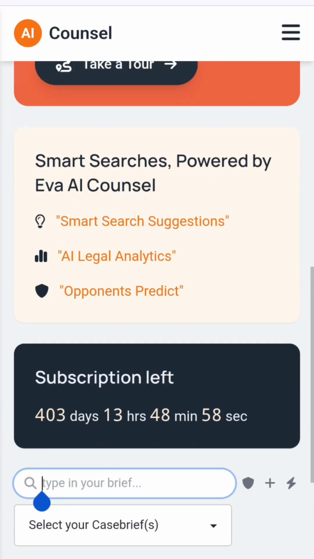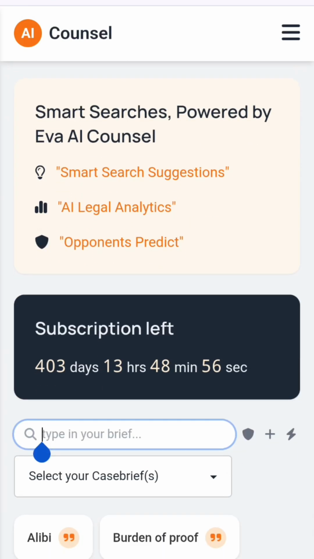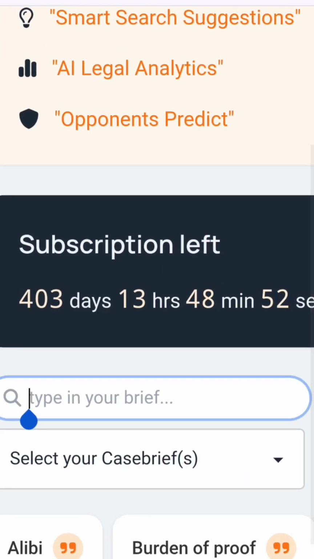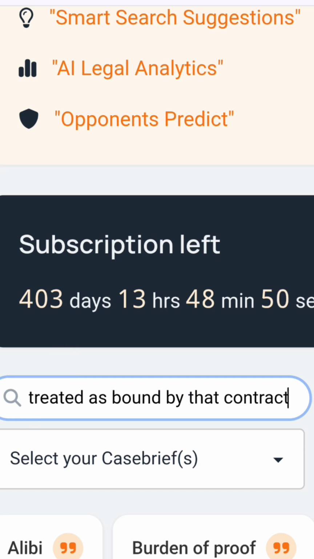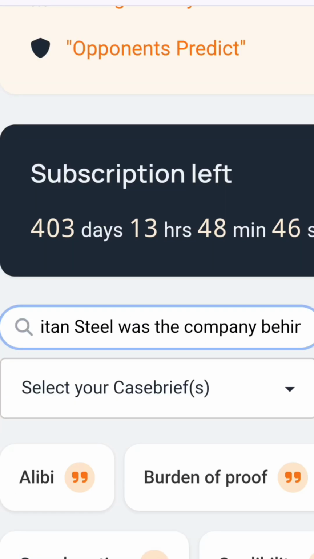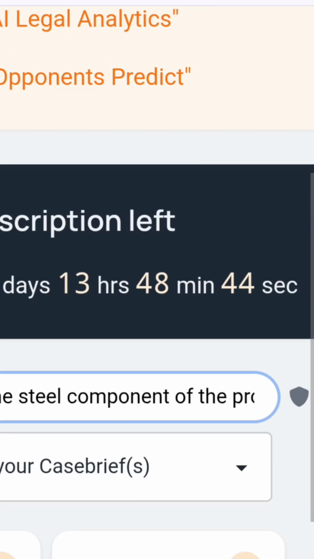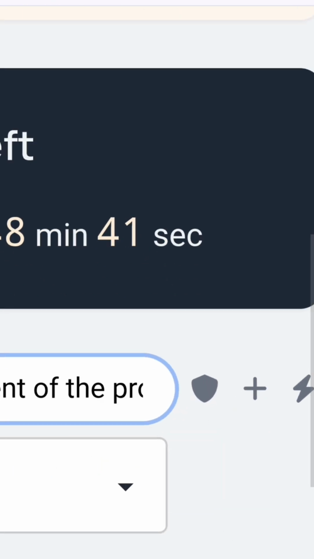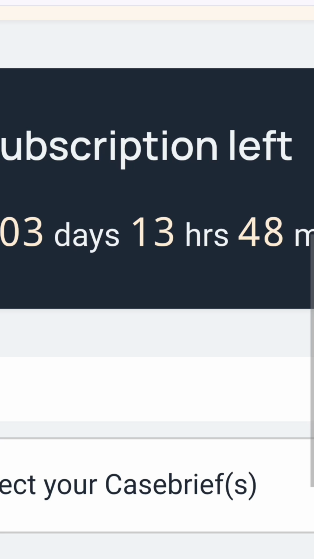So what we just need to do is go to the app and click this area that says type in your brief. So here all we just need to do is provide the facts. I have typed it here, Skyline Limited, and I've provided our argument here. There are a lot of options here. All you need to do is click on this icon here. This is the Legal Shield icon.